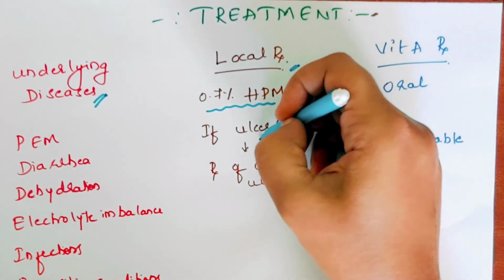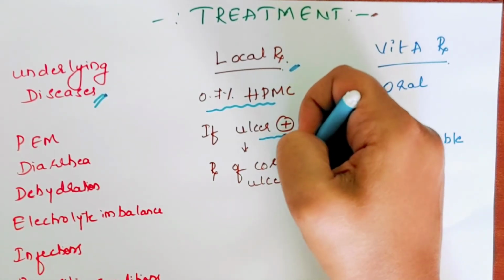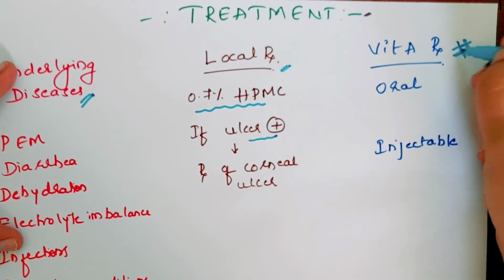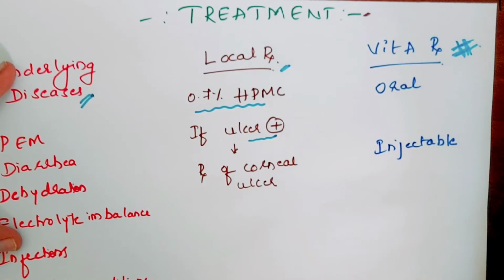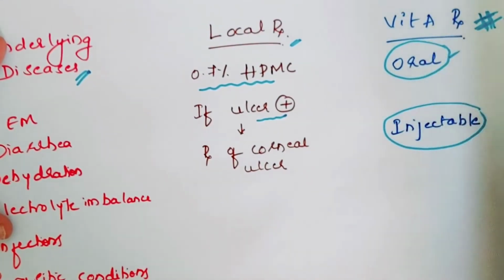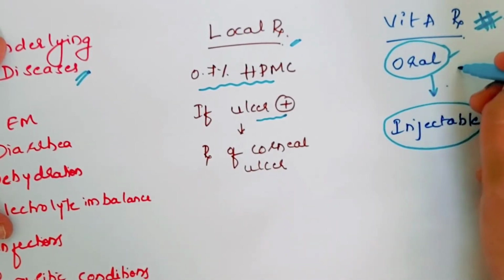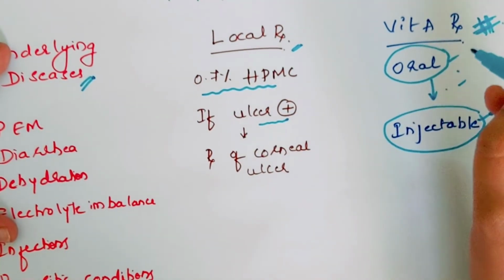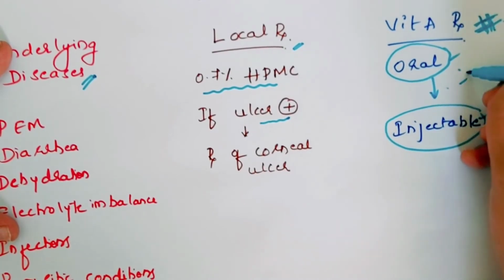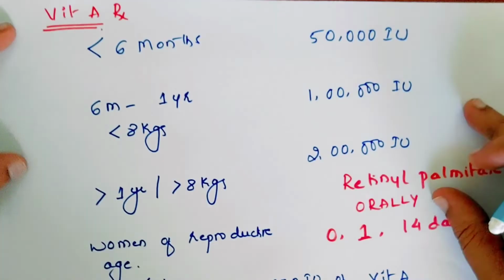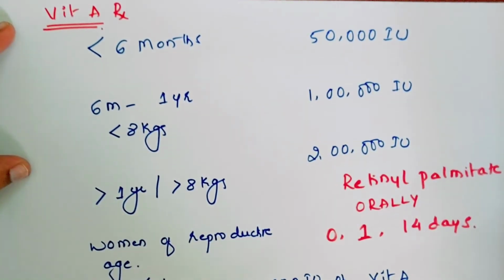And if the child has already gone into the ulcer stage, treat in the lines of corneal ulcer management, which I have discussed in my previous videos. The most important aspect is the vitamin A treatment, that is systemic treatment with vitamin A. You can either give vitamin A in the oral form, or if the child is suffering from diarrhea or there is severe vomiting, then you can go for the injectable vitamin A. Vitamin A deficiency should be considered an emergency, and you should hospitalize the patient and then treat with vitamin A. So let's see the regimen for vitamin A treatment.